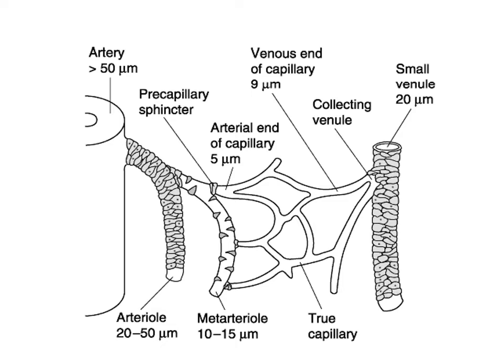So the multi-unit smooth muscles, which are mainly present in the large arteries, are oriented in a spiral manner, whereas single unit smooth muscles, which are mainly present in the smaller arteries, are situated in a continuous manner.